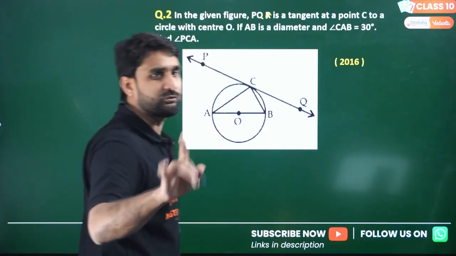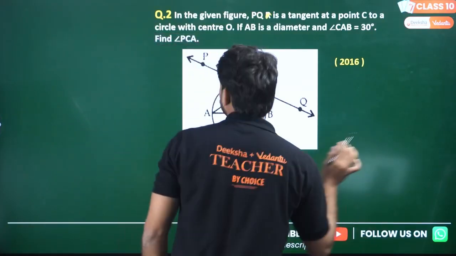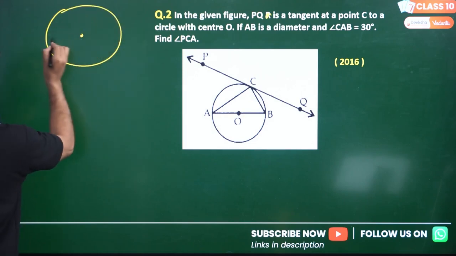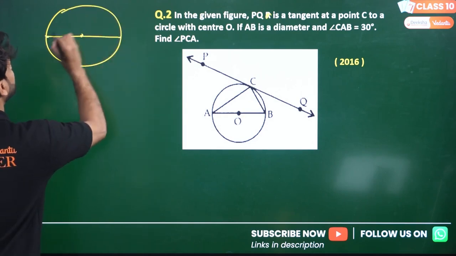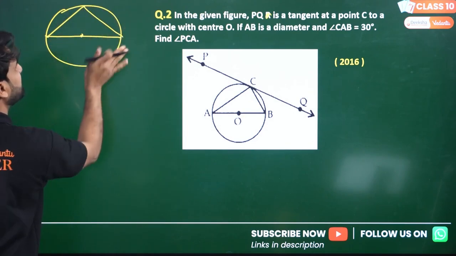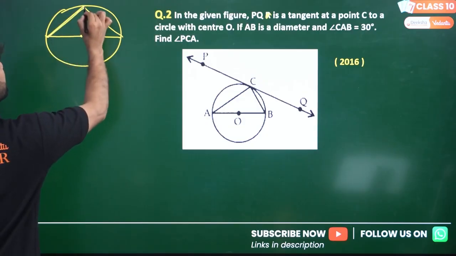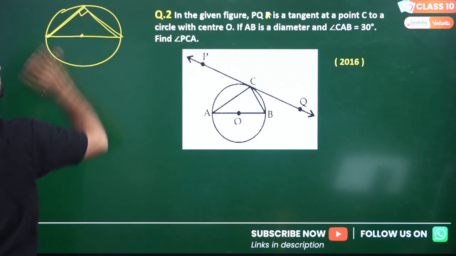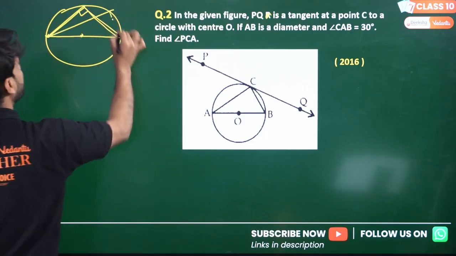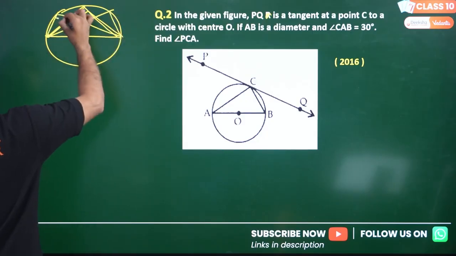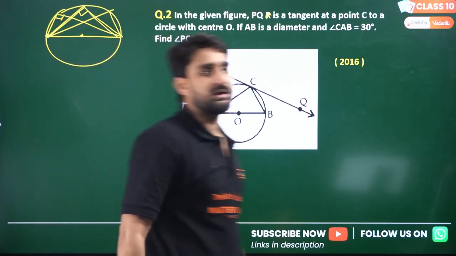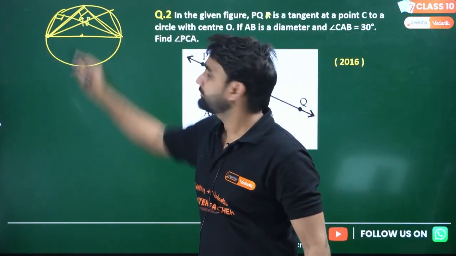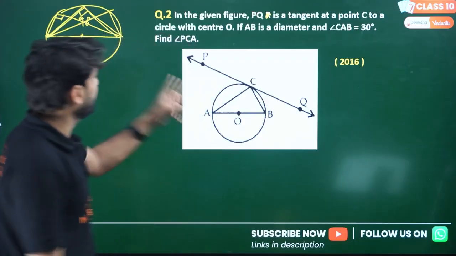My dear lovely kids, to solve this question, let me give you a small concept here. In any circle, if this is the center and this is the diameter, this part will be a semicircle, and if I draw an angle using the two extreme points of this diameter, this angle will always be 90 degrees, wherever you take it. This is called the angle in a semicircle. It is always 90 degrees, because we will use this information here.